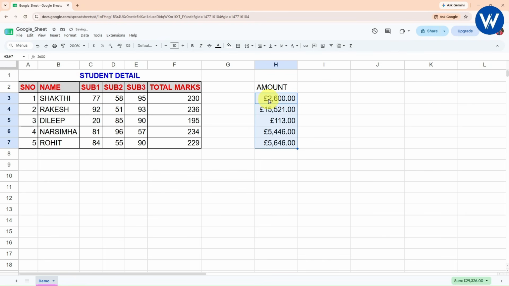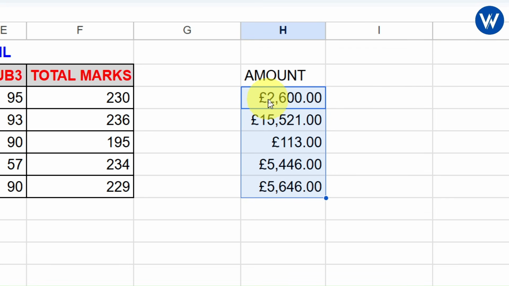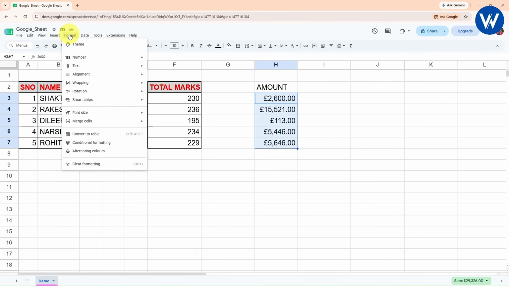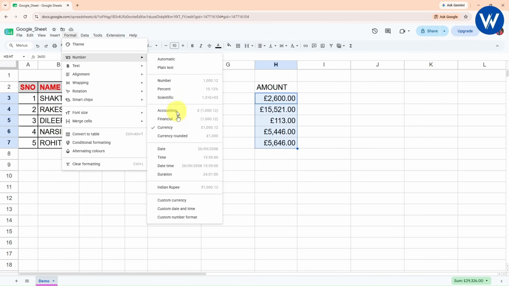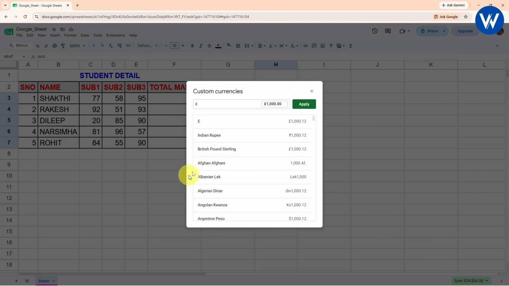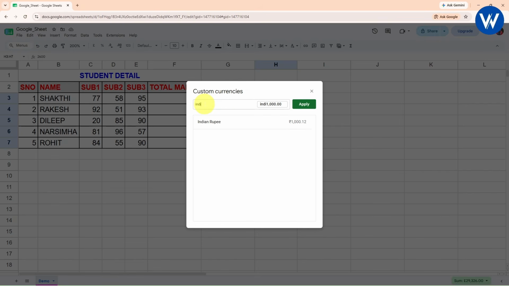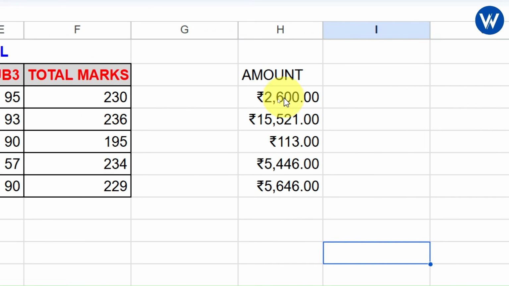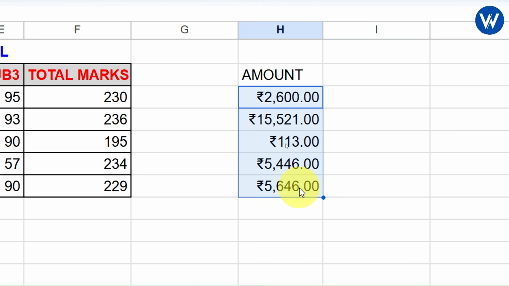Once you click, guys, here we can see the number is converted into currency, but it is not Indian currency. So what we're going to do is again go to format, click on number. Now go to custom currency. Here you need to search Indian. Okay, Indian rupees. Finally, we can see the Indian rupee. Click on apply. Perfect. Now we can see the Indian symbol is applied. Now it is shown as Indian rupees.